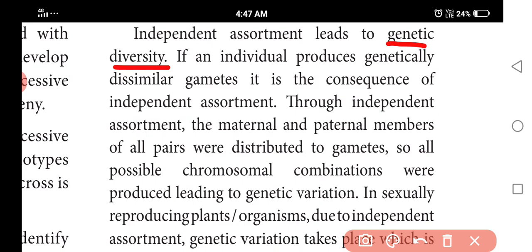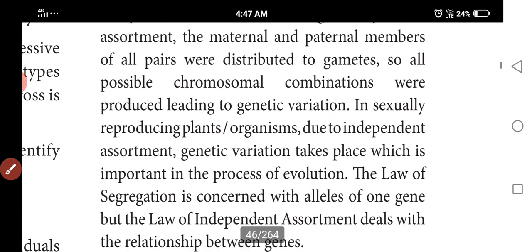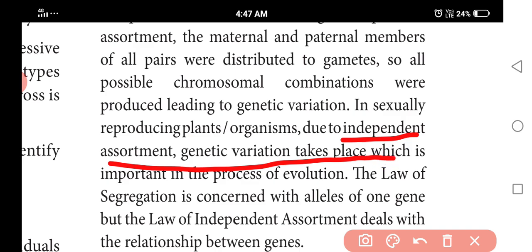It is independent assortment of the maternal and paternal members of the pairs distributed into gametes, so all possible chromosome combinations are there. So genetic variations arise in sexually reproducing organisms due to independent assortment, and genetic variation is important for evolution. It increases the process of evolution.